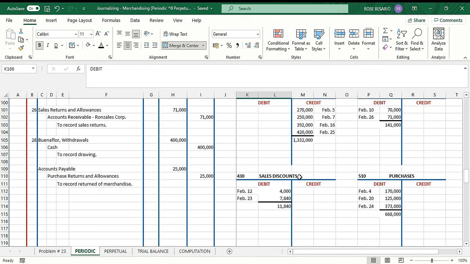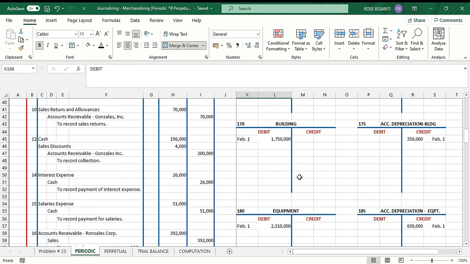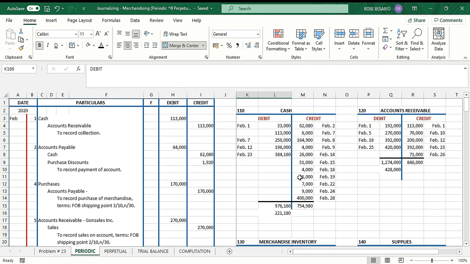Okay, so after getting all the balances, what you will do next is prepare the trial balance. So just copy the balances, same debit, same credit. Supposing your account here has a debit balance, post it on the debit column of your trial balance. If it has a credit balance, then you post it under the credit column of your trial balance.